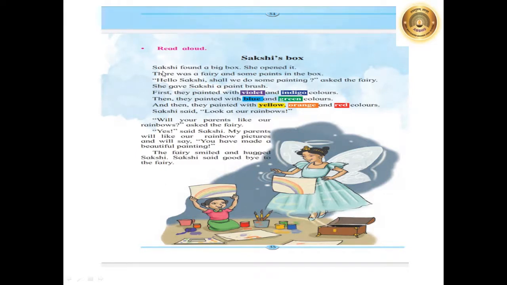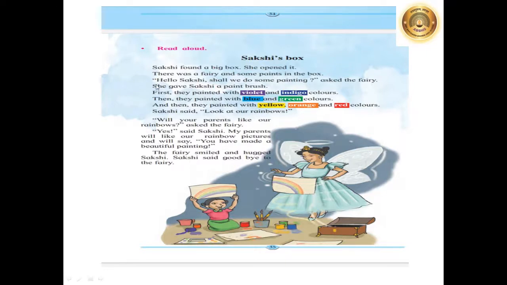Sakshi. This is the name of this small girl. Sakshi found a big box. She opened it. Where is the box? See, you can see a box in the picture. Sakshi opened the box. There was a fairy and some paints in the box. What did she find in the box? When she opened the box, she found a fairy and also some paints in that box.